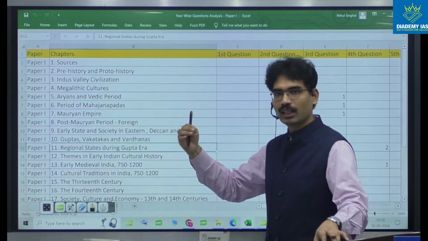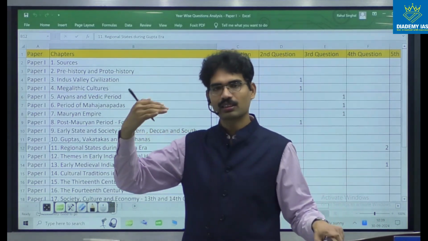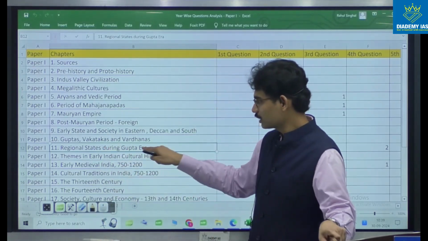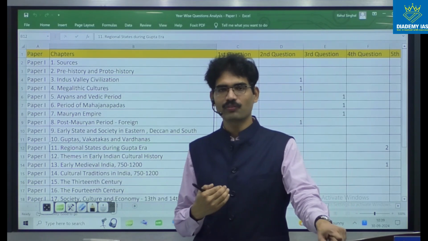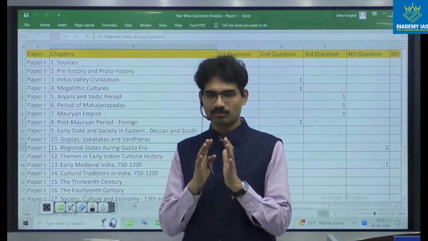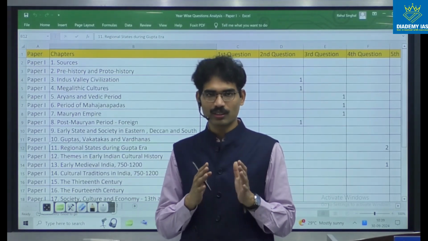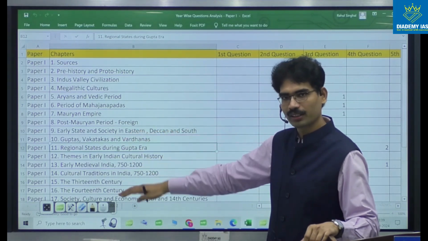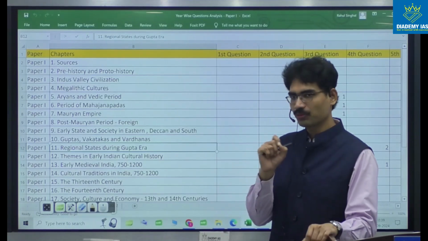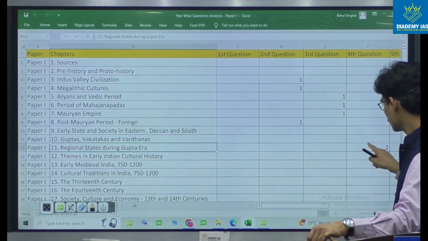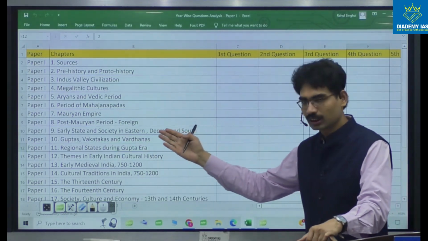Regional states: I have been explaining for so many years that regional states are going to be very, very important. Every year, most of the important questions used to come from these regional states, either in ancient India or in medieval India. That's why we should not leave regional states also. These 2 questions came from that particular direction only.